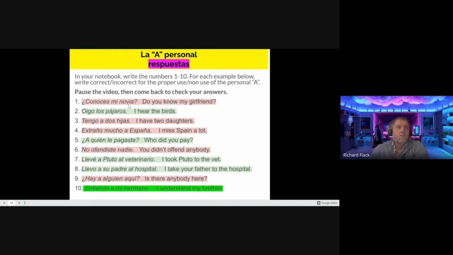Answers. ¿Conoces mi novia? This is incorrect. We should have the personal a. ¿Conoces a mi novia? Oigo los pájaros. This is correct. Pájaros are animals in the wild. They're not pets. Although some people do have birds in their house. So if that was the case, then we would need oigo a los pájaros if they were my pets. But in general, birds out in the wild, no. Tengo a dos hijas. I have two daughters. This was incorrect because the verb tener does not need the personal a.